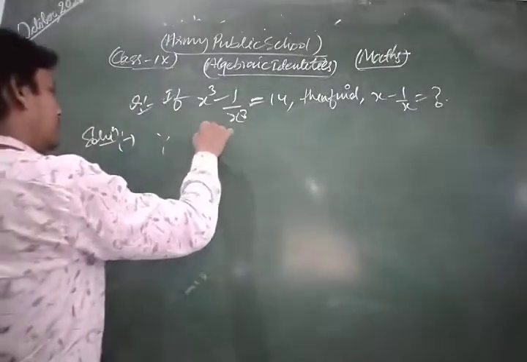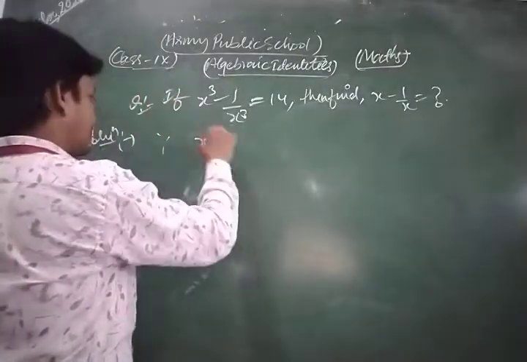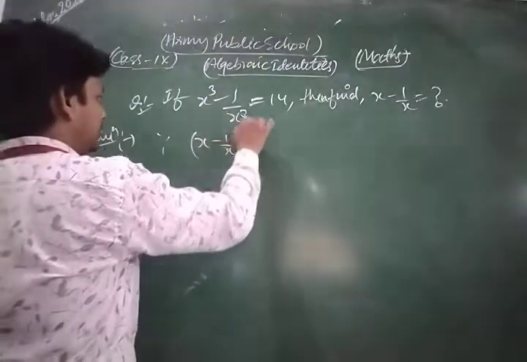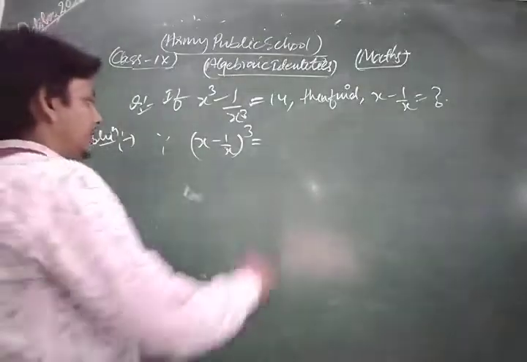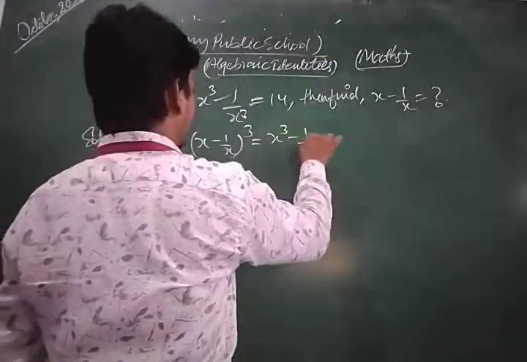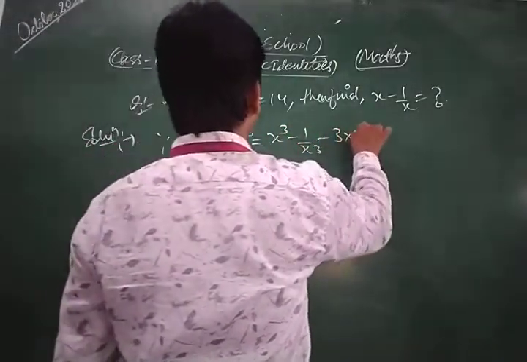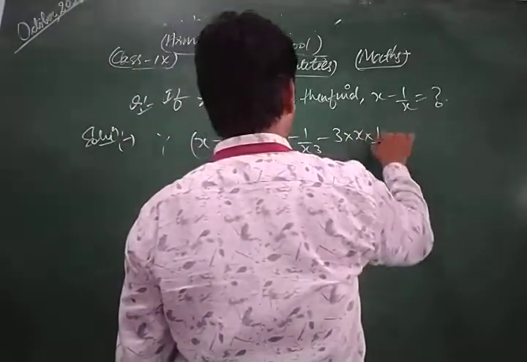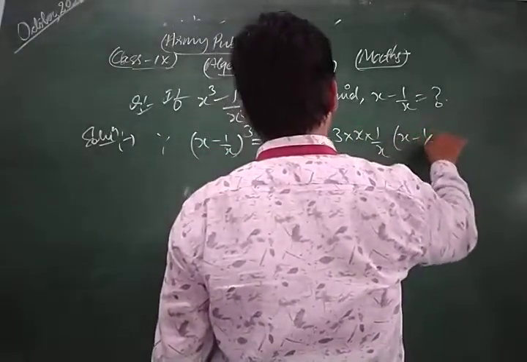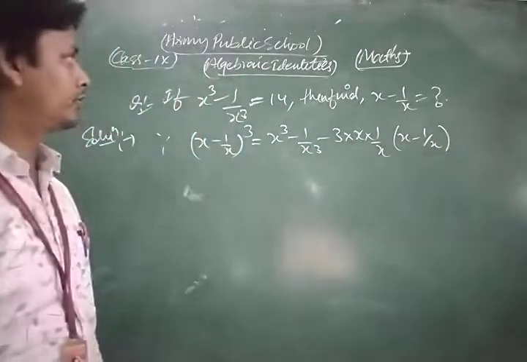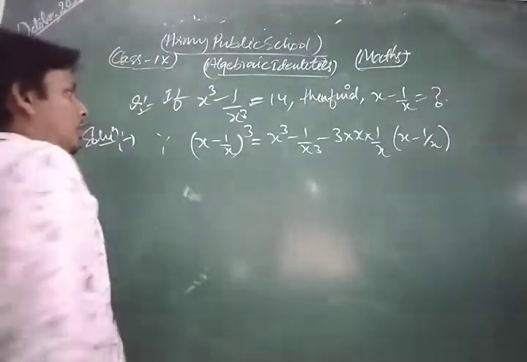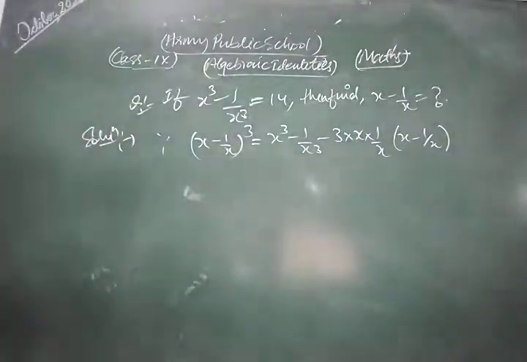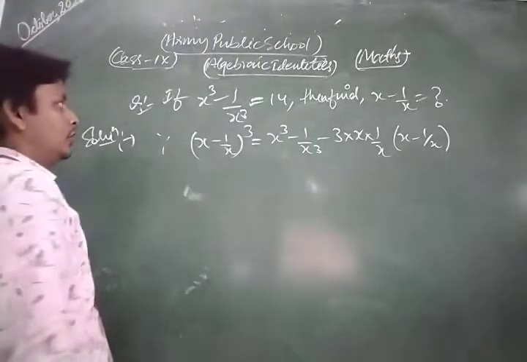Since we have the formula a minus b whole cube is a cube minus b cube minus 3ab in bracket a minus b. This is the formula, no? So now we find the value of x minus 1 upon x whole cube.